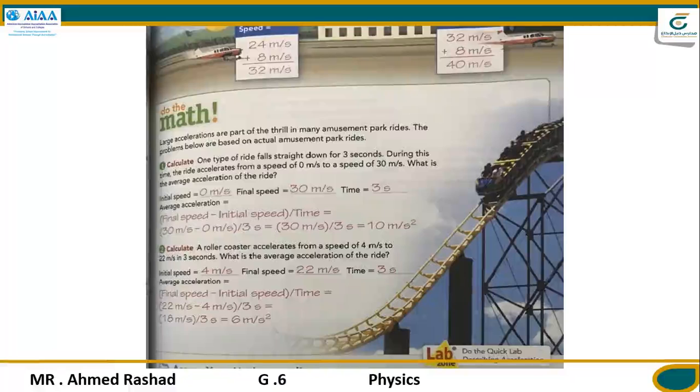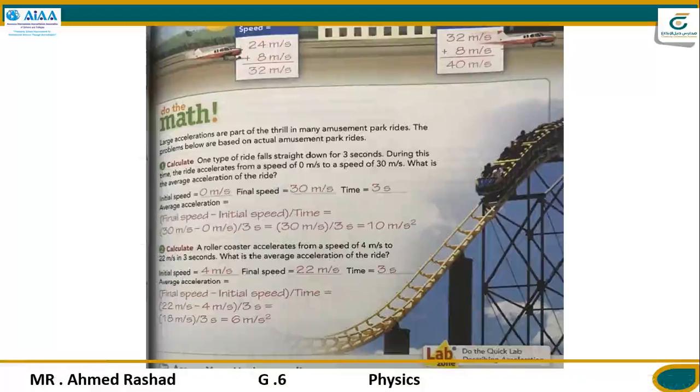We calculate the acceleration as final speed minus initial speed over time: 30 meters per second minus 0 meters per second in 3 seconds. That equals 10 meters per second squared. That's the amount of acceleration. Do you understand that? Okay, we can go to number 2.